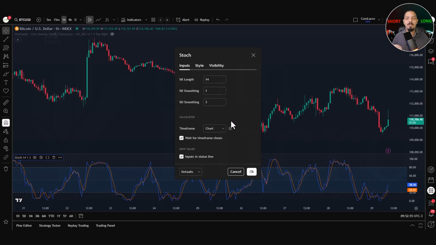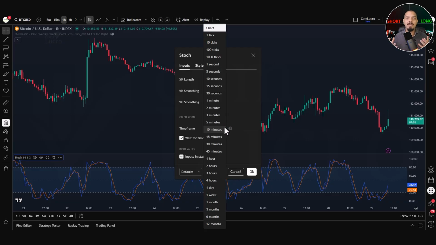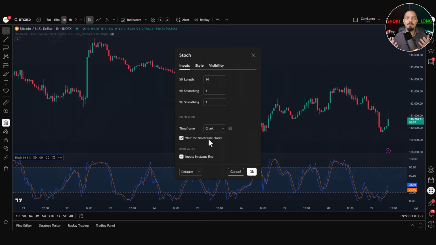Under calculation, the time frame is set to chart, meaning the indicator will follow whatever time frame you're currently viewing, whether 5 minutes, 1 hour, or daily. The checkbox, Wait for time frame closes, ensures values are confirmed only after each candle closes, which helps reduce noise. Finally, under Input Values, the option Inputs in Status line lets you show or hide the indicator's parameters and real-time values at the top left of the chart. It's useful to keep this enabled for quick reference.